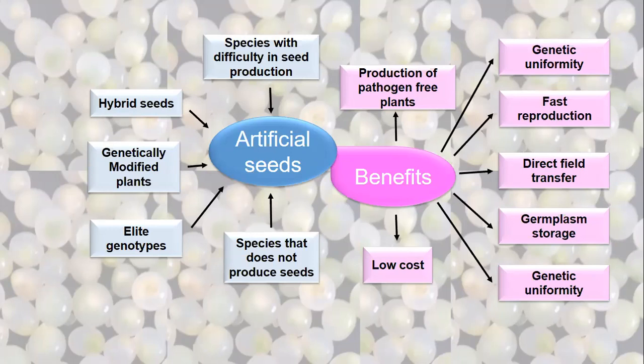Although it is yet difficult, there are certain indications of success that these synthetic seeds can be transferred to the field like the traditional conventional seeds. So we can directly plant them in the field. That is a big advantage of synthetic seeds. Then germplasm storage. These can be stored at a temperature where they can be kept for years. So it helps in germplasm storage.